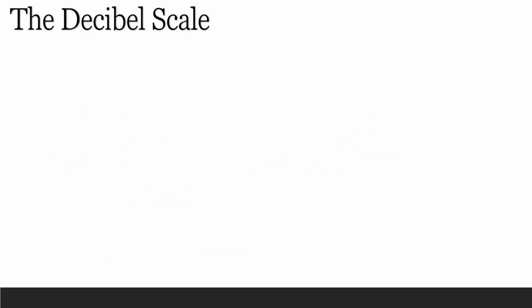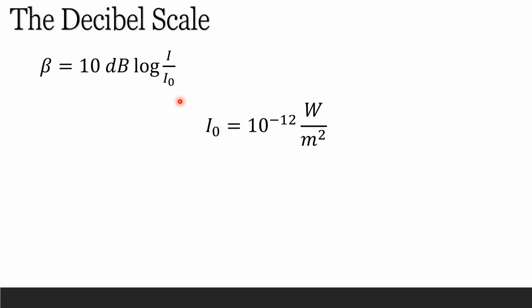Because the ear is sensitive over a broad range of intensities, a logarithmic intensity scale is usually used. So we have this decibel scale. The sound intensity level, denoted by beta, is equal to 10 decibels times the log of I over I naught, where I is the intensity and I naught is called a reference intensity, chosen to be equal to 10 to the minus 12 watts per meter squared, approximately the threshold of human hearing at 1000 hertz.